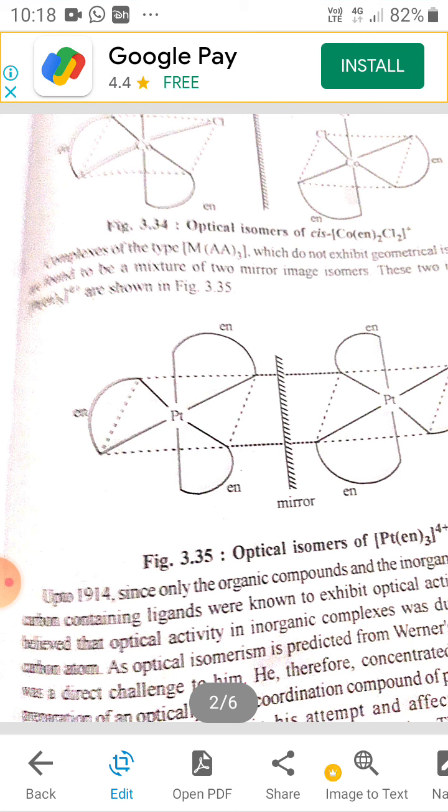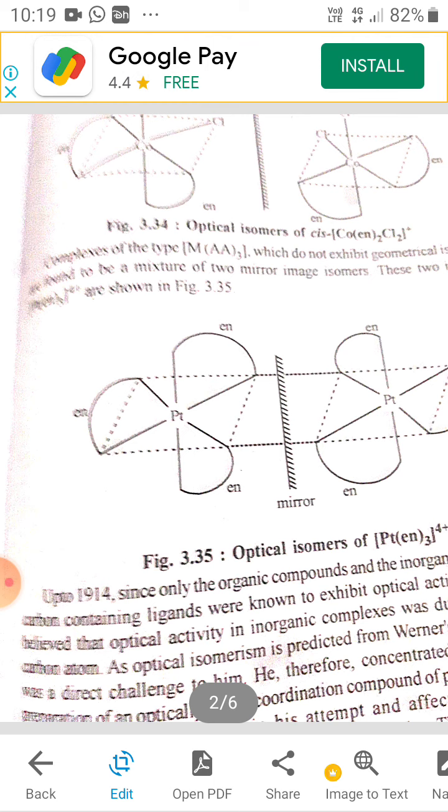chlorine 2, are shown in the figure below, which show that they have mirror images and these mirror images cannot be coincided. Complexes of the type M(AA)3, which do not exhibit geometrical isomerism, also have two mirror images, and these mirror images can also not be coincided.